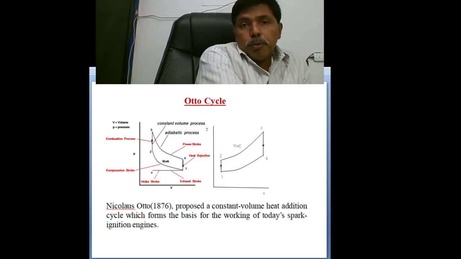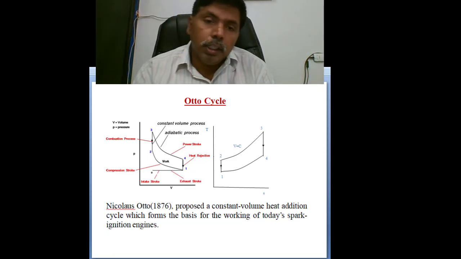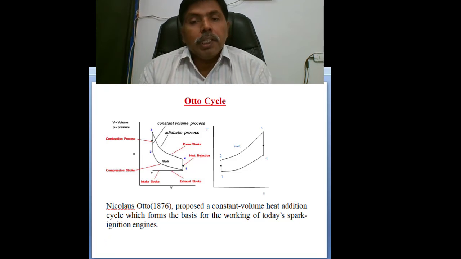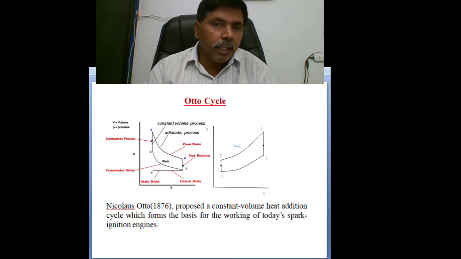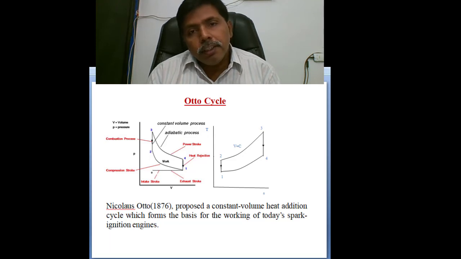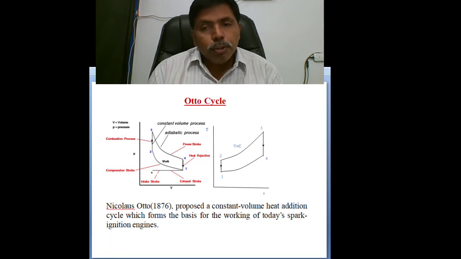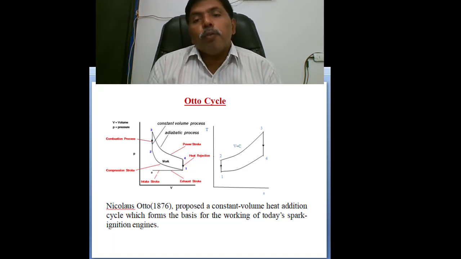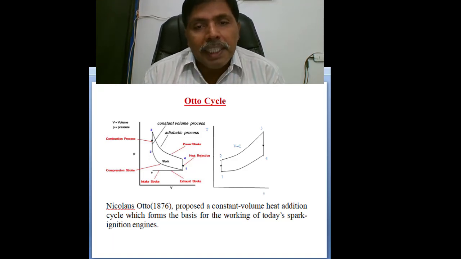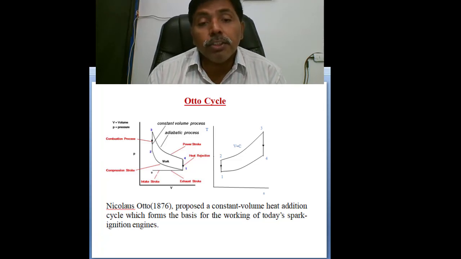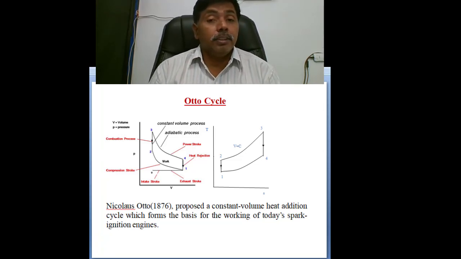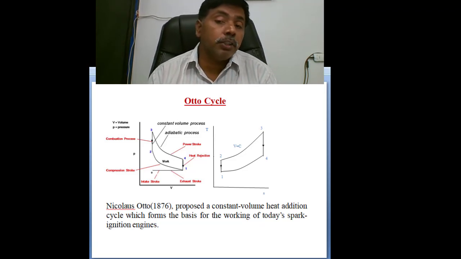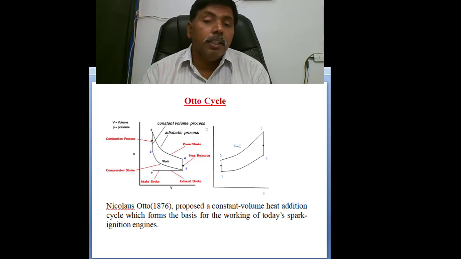Nicholas Otto, in 1876, proposed a constant volume heat addition cycle. The drawback of the Carnot cycle, the slow and fast processes, was identified. So the isothermal heat addition is replaced by constant volume heat addition, and isothermal heat rejection is replaced by constant volume heat rejection. That's all. Work is done in the adiabatic processes.